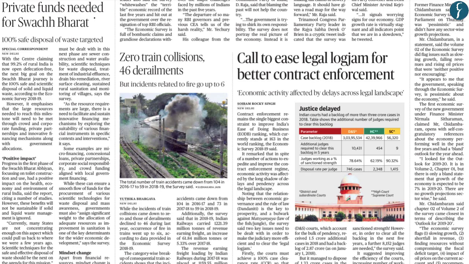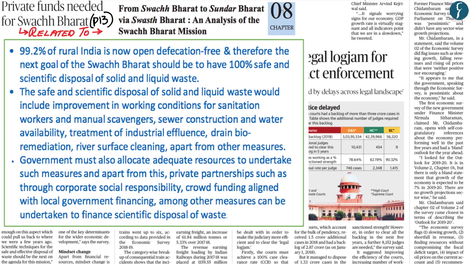The next article we're going to analyze is also from page 13. This article is related to chapter 8 of the economic survey of 2018-19, whereby the title of chapter 8 is From Swachh Bharat to Sundar Bharat via Swasth Bharat, an analysis of the Swachh Bharat mission. The main crux of this article is quite small.